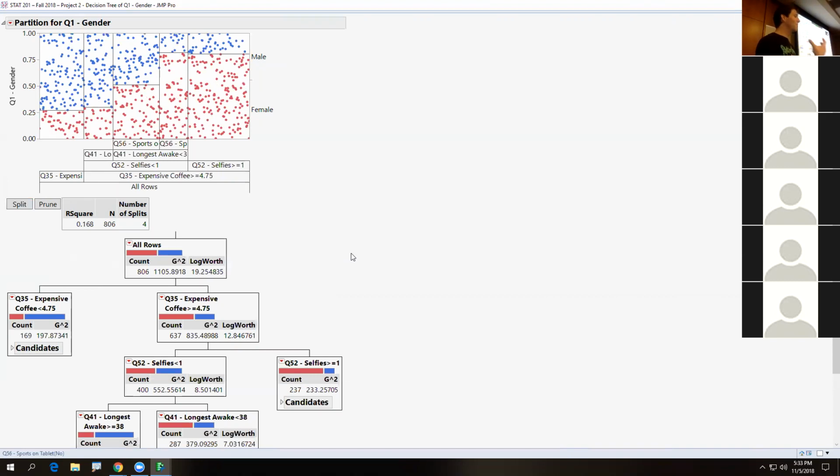So who is spending more on coffee, generally speaking? The most expensive coffee they've ever bought. Generally speaking, females. Does everyone see this group over here that is more female and this group over here that is more male? Does that make sense? And this doesn't explain everyone, because this only explains 17% of the variation, or 16.8% of the variation in somebody's gender is explained by the decision tree, or the variables in the decision tree, something like that.